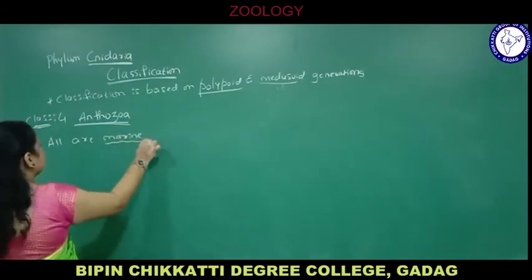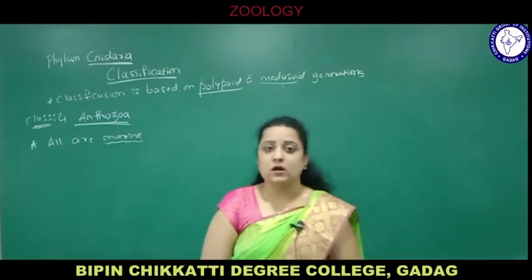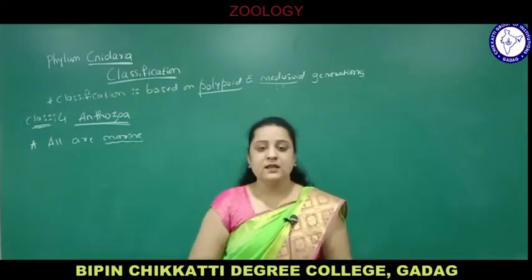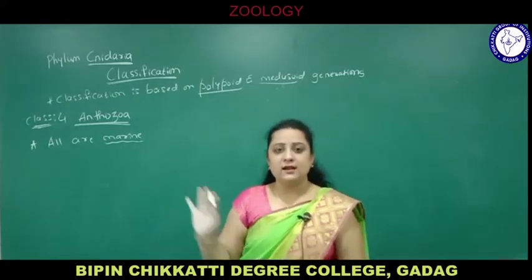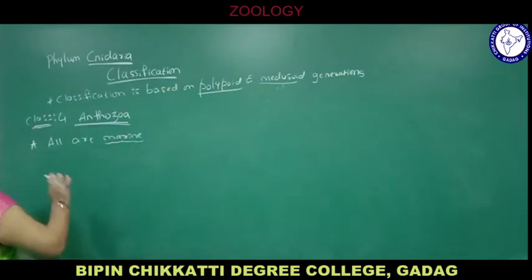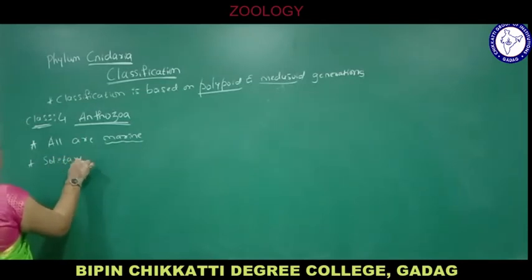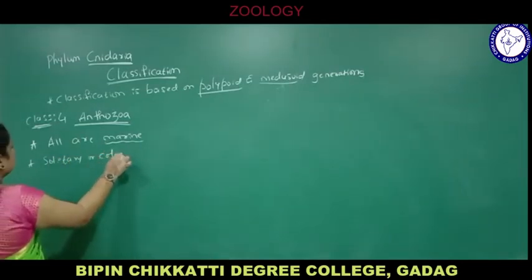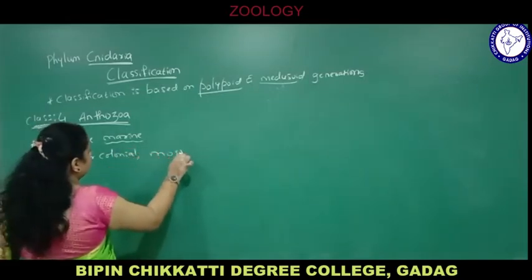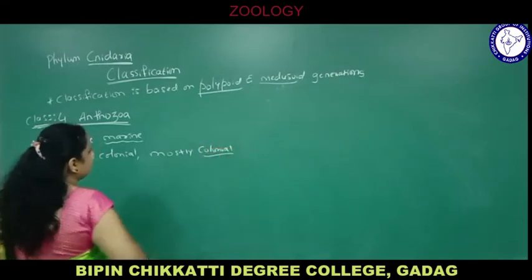Remaining whatever animal classes we study, they are all marine forms. So first Hydrozoa, Scyphozoa, Cubozoa, and the last class, Anthozoa. Again, solitary or colonial, but mostly colonial, living in colonies.